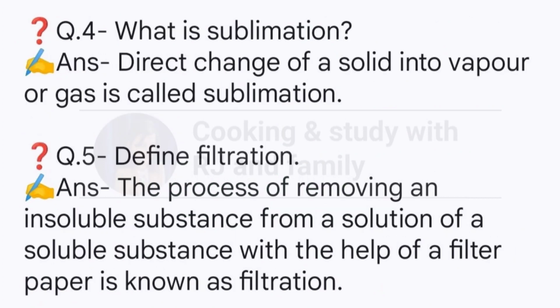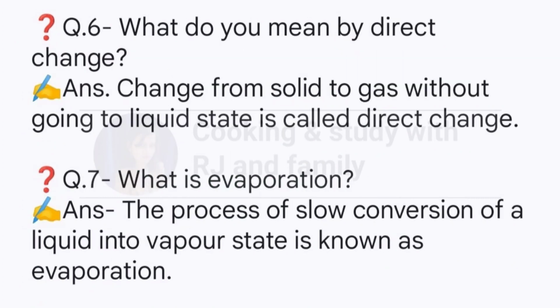Question 4. What is sublimation? Answer. Direct change of a solid into vapor or gas is called sublimation. Question 5. Define filtration. Answer. The process of removing an insoluble substance from a solution of a soluble substance with the help of a filter paper is known as filtration. Question 6. What do you mean by direct change? Answer. Change from solid to gas without going to the liquid state is called direct change.